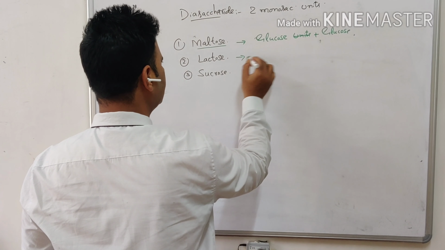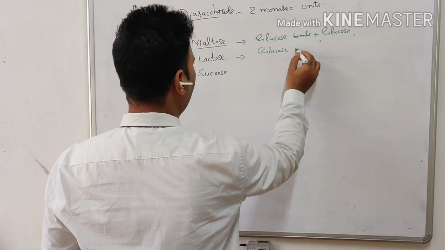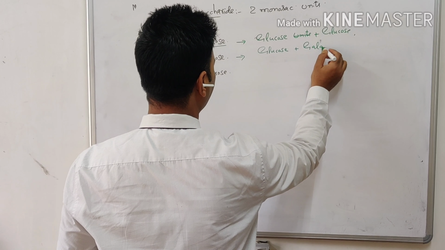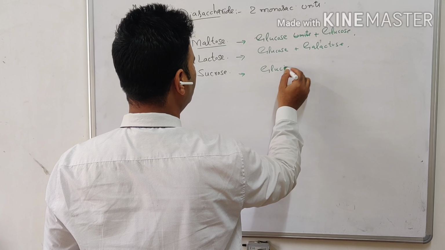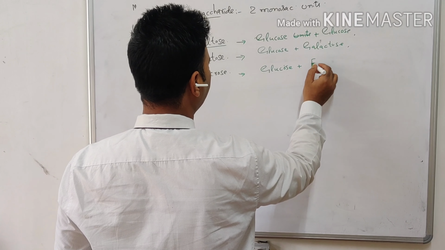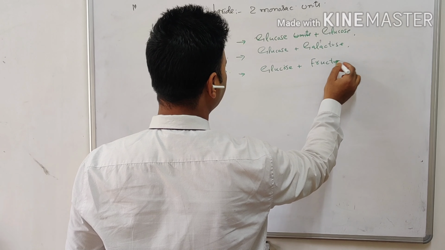Similarly, lactose is a disaccharide made up of glucose and galactose. And the third is sucrose. Sucrose is made up of glucose and fructose. These are the three sugars and the constituent monosaccharide units of these sugars. Let me take them one by one.